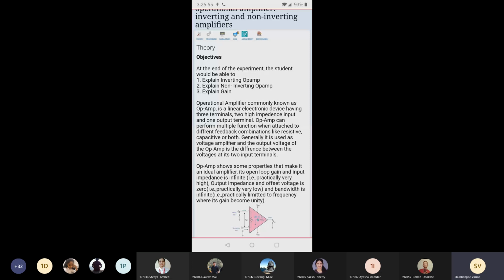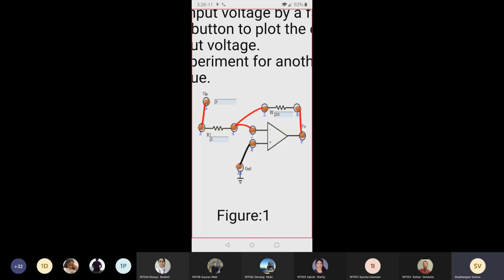So in procedure, see, likewise, we have to connect the circuit and then we have to select the input voltage, R1 resistor, then RF, and then we have to click on table, add to the table, and then we will get the output. Okay.